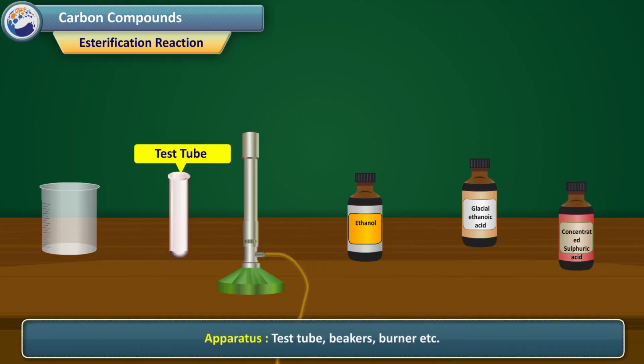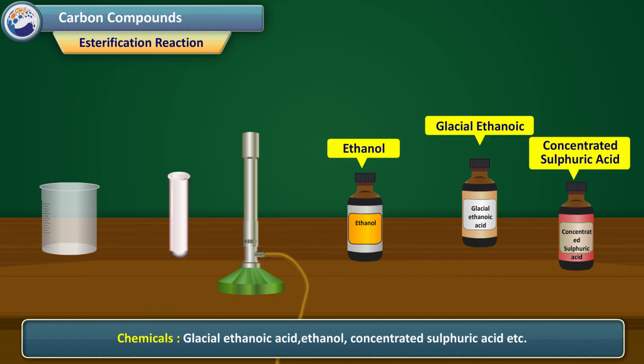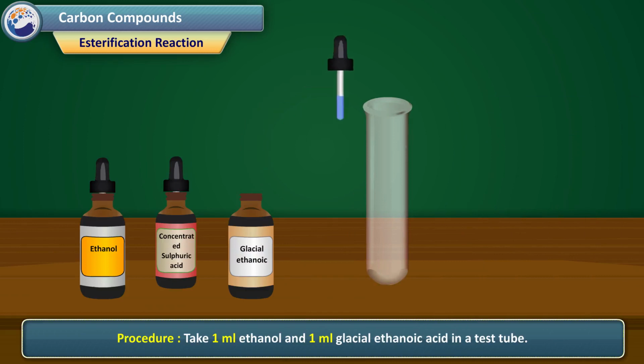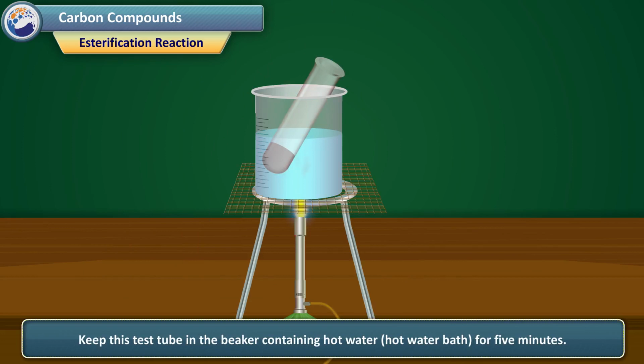Apparatus: test tube, beakers, burner, etc. Chemicals: glacial ethanoic acid, ethanol, concentrated sulfuric acid, etc. Procedure: take 1 ml ethanol and 1 ml glacial ethanoic acid in a test tube. Add a few drops of concentrated sulfuric acid in it. Keep this test tube in the beaker containing hot water. Hot water bath for 5 minutes.